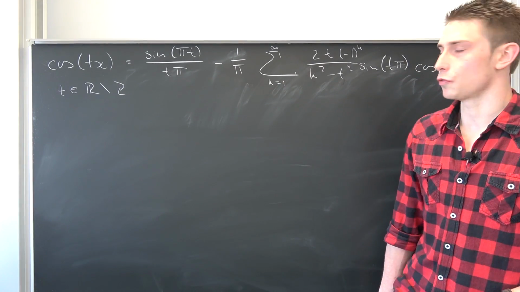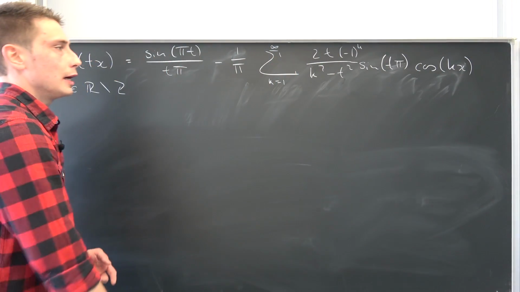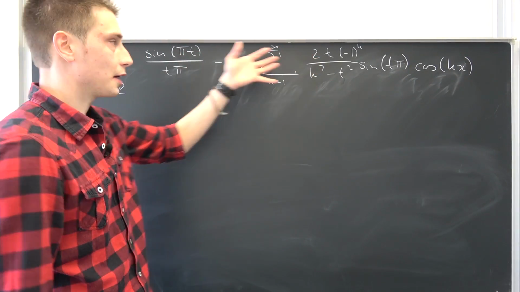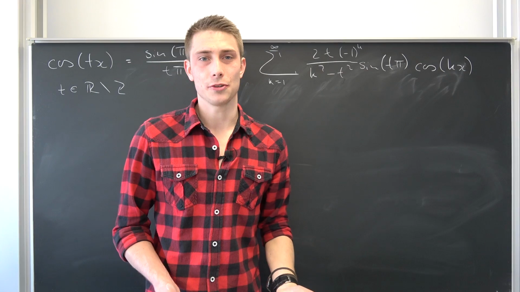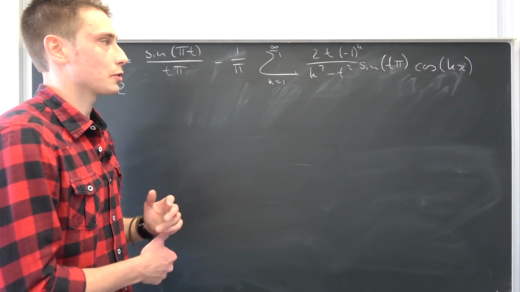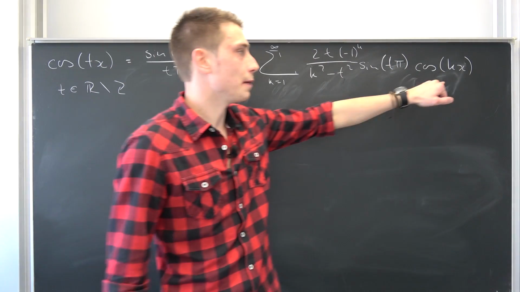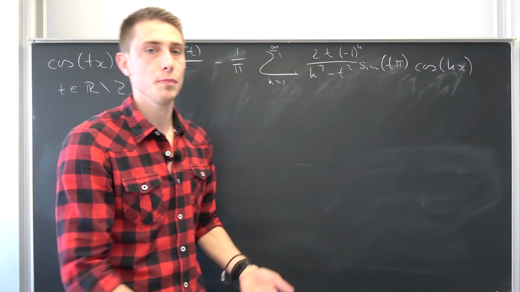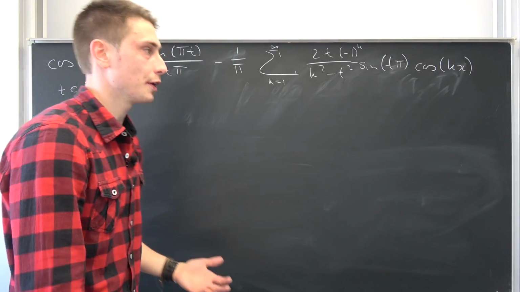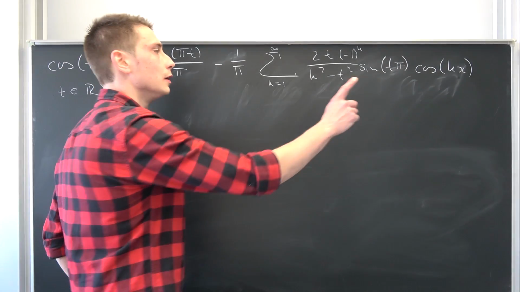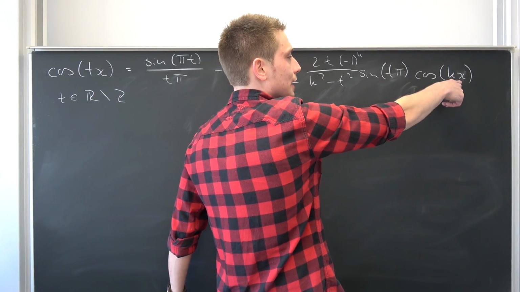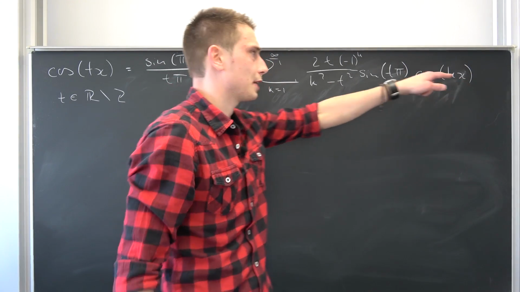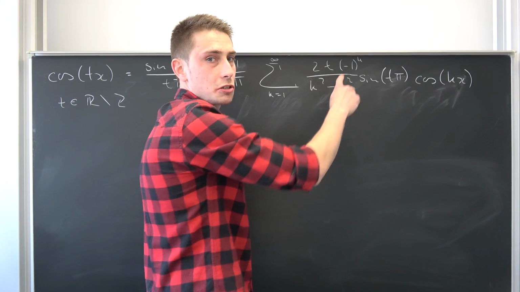Okay, let us move on. I've plugged everything in, and as most of the times, we would like to evaluate this expansion right here at some x value. And you see, the cool thing is, why not evaluate this at pi, for example, okay? We're doing this on a closed interval, so why not choose a closed interval for it? It's valid on here. If I plug pi into here, we are going to get cosine of pi times k. It's negative 1 to the kth power, meaning we are going to get negative 1 to the 2k power.